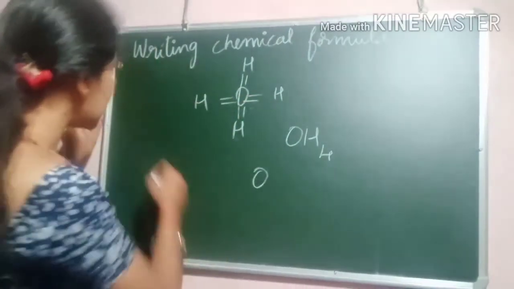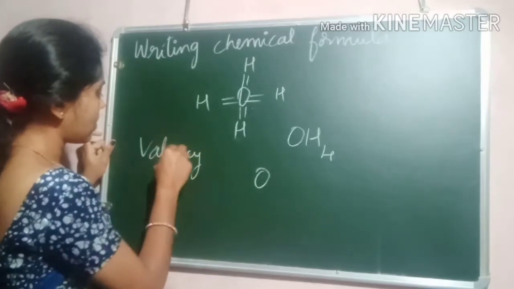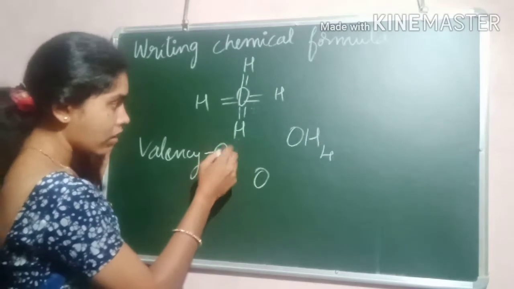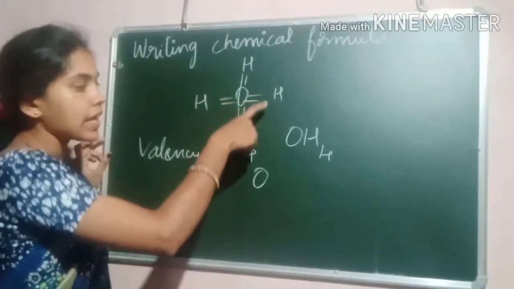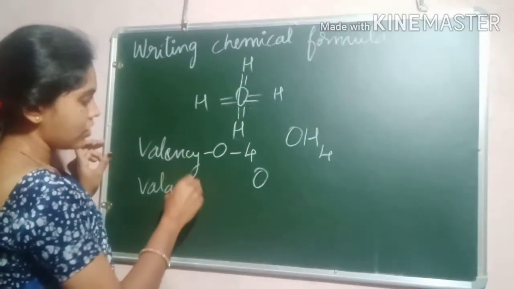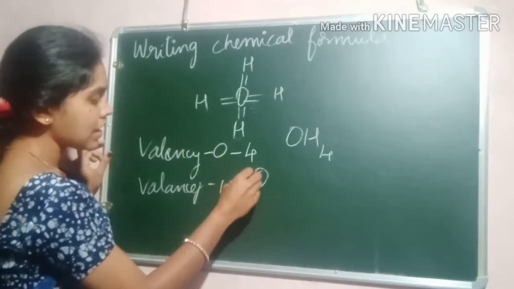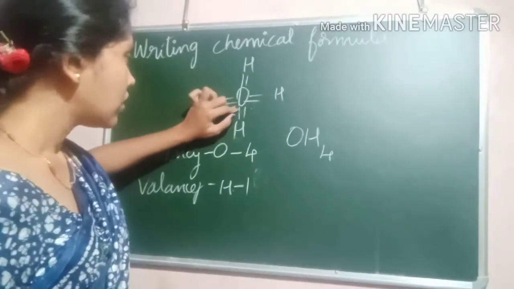Here the valency of the octopus is 4 because it is catching 4 people, and the valency of a human being is 1 because each is caught by only one octopus.